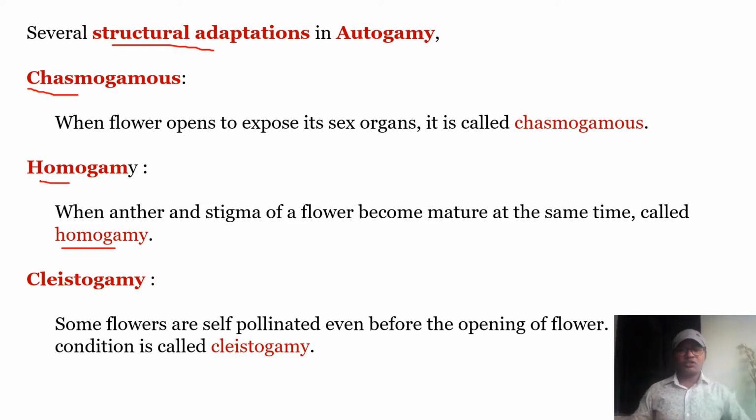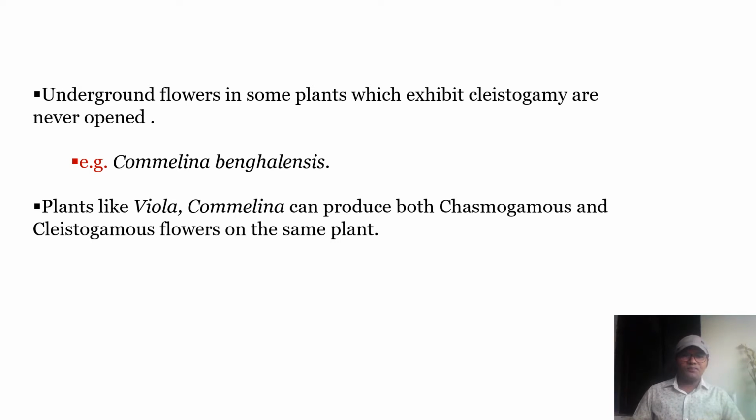Next adaptation is cleistogamy. Some flowers are self-pollinated even before opening, meaning without opening they start pollination. Such adaptation is called cleistogamy. So these are the structural adaptations to carry autogamy.